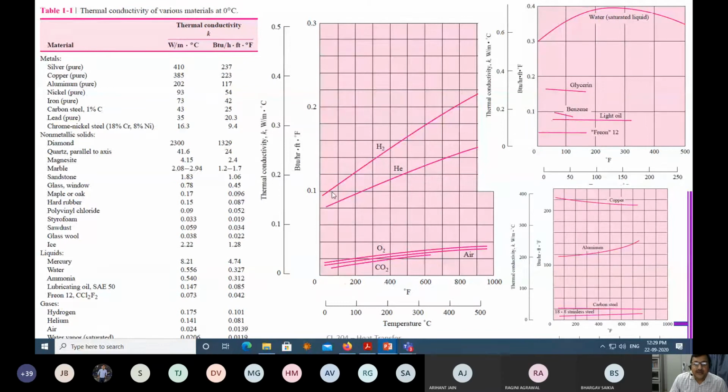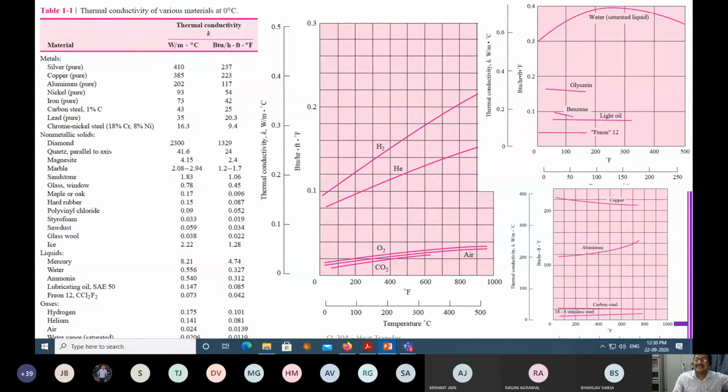Now, one very important facet of thermal conductivity is that it is a function of temperature. If you increase the temperature, the thermal conductivity of gases increases. The thermal conductivity of liquids increases and then decreases, and for some liquids it remains constant. For some metals it reduces, in some metals it increases, and in some metals it remains constant. So thermal conductivity can be a function of temperature. It is not exactly a constant.